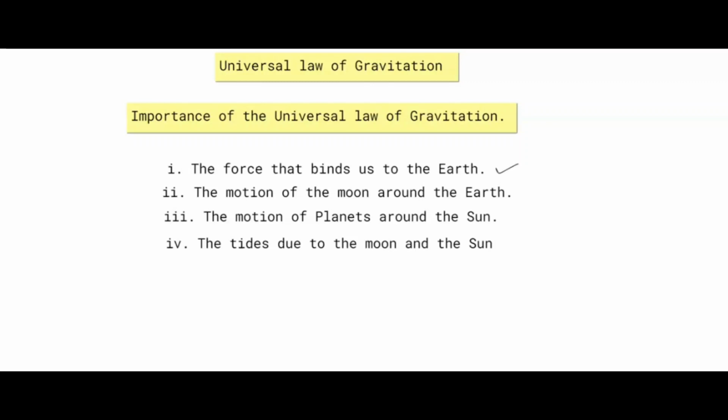Second, the motion of the moon around the Earth. Third, the motion of planets around the sun: all planets revolve around the sun. And fourth, tides due to the moon and the sun. So these are the importance of the universal law of gravitation.